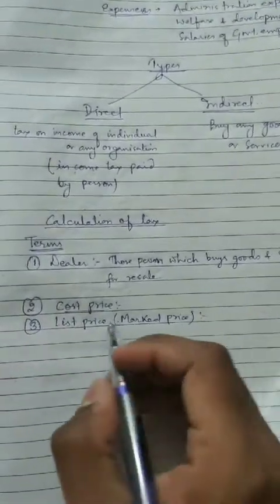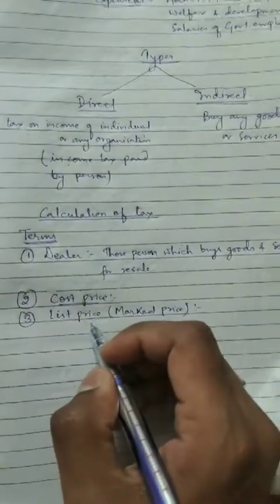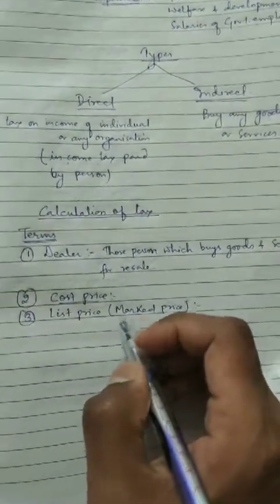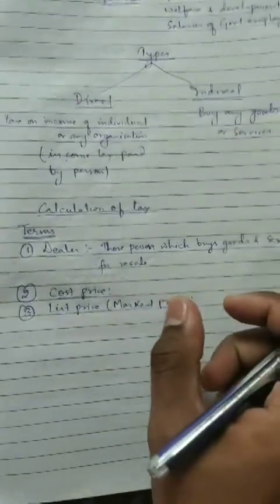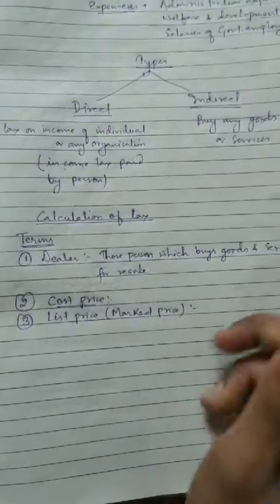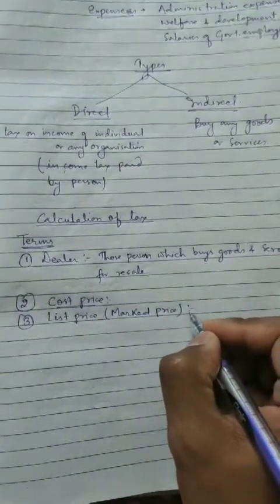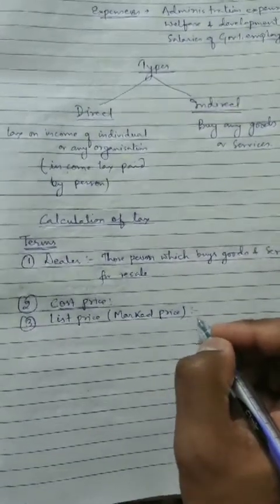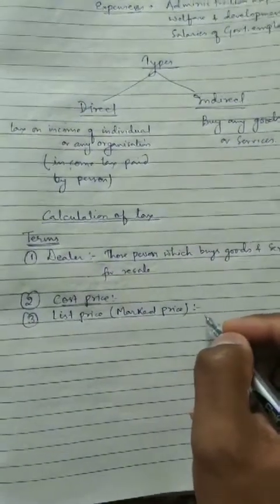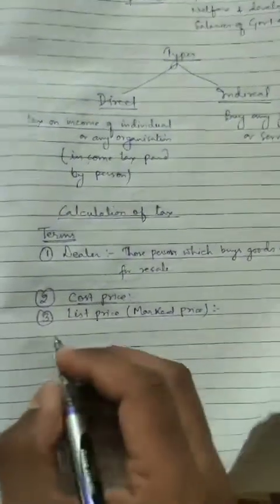This is the price which is marked on the goods, like the catalog price. Suppose the catalog price of a good is 50 rupees and we have purchased it for 45 rupees. The marked price will be 50 and the cost price will be 45.